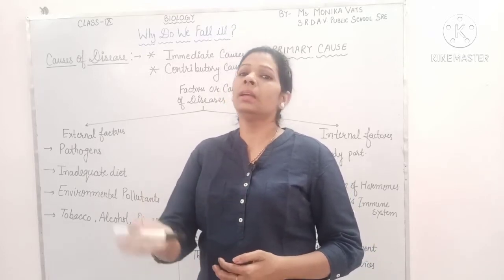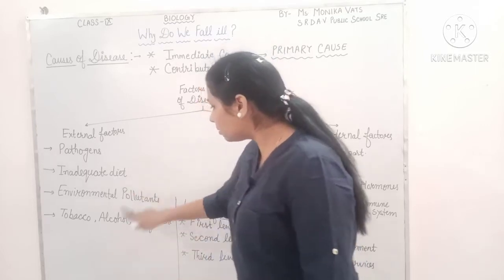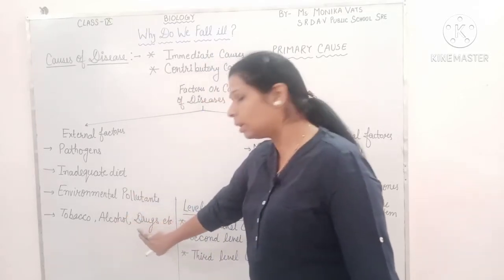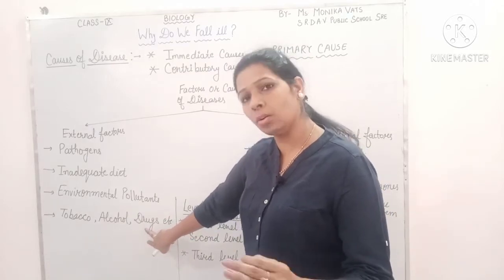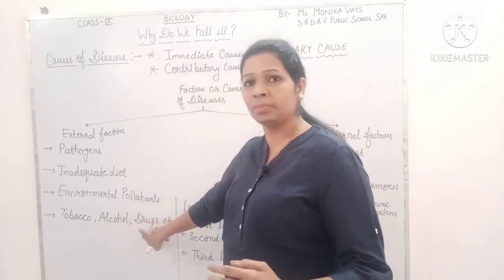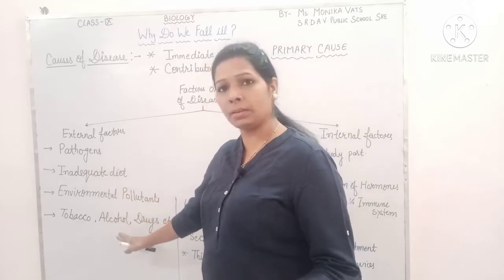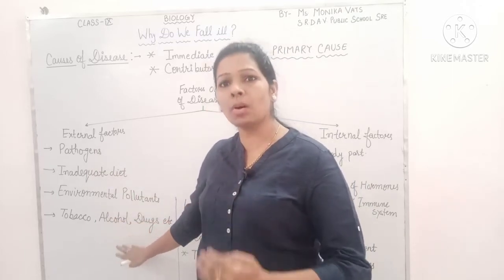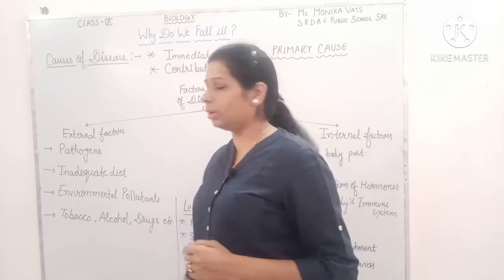So these are external factors because they enter from outside. Another one is tobacco, alcohol, narcotic drugs. These are also external factors because if someone is consuming these, they disturb our body functioning. So these are the external factors which cause disease, and they come from outside into our body.